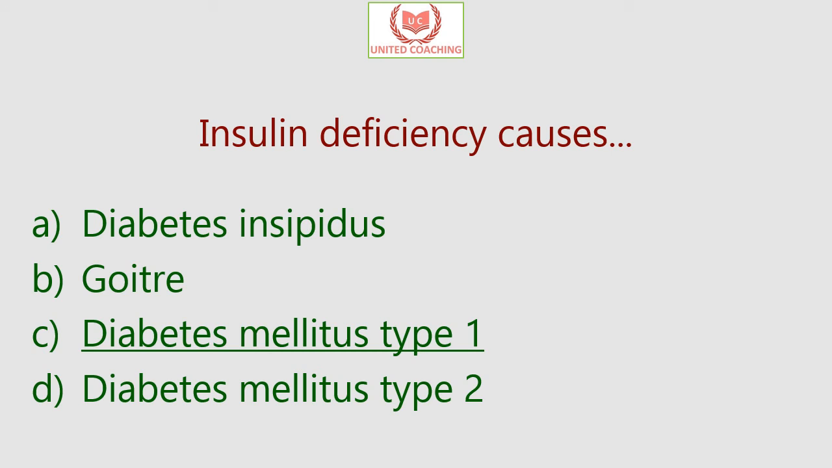And diabetes type 1 is when there is a deficiency of insulin, and diabetes type 2 is when the insulin is present but the cells are not responding to the insulin. So over here the answer is diabetes type 1 is caused due to insulin deficiency.